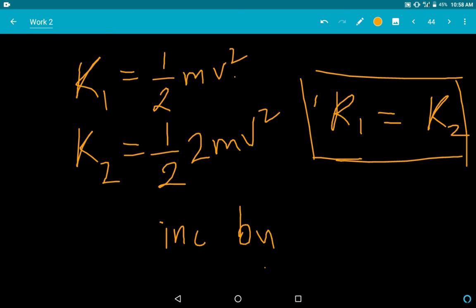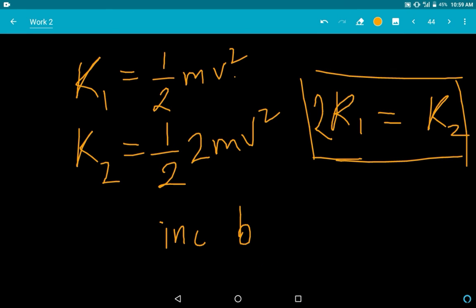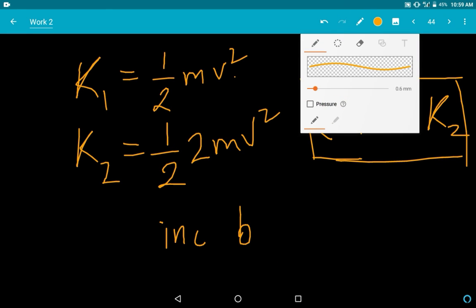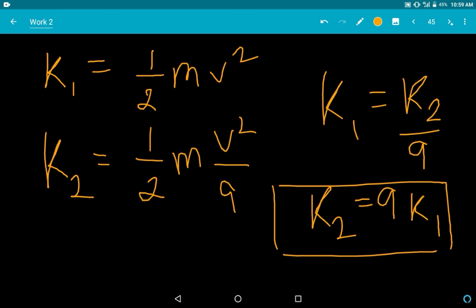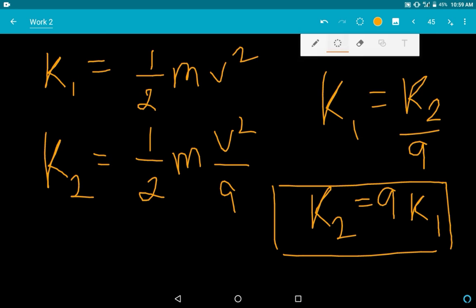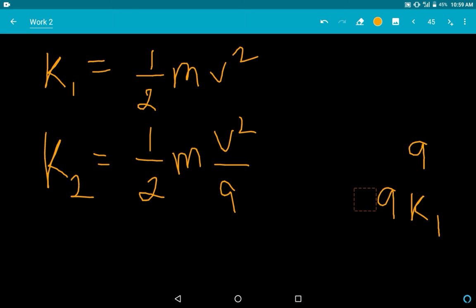It will be 2k1 is equal to k2, sorry, let me rewrite this. It increases by 2k1 is the final, k1 is the initial, so 2k1 minus k1. Here also I did it wrong. You people did not tell me. This part is totally wrong.